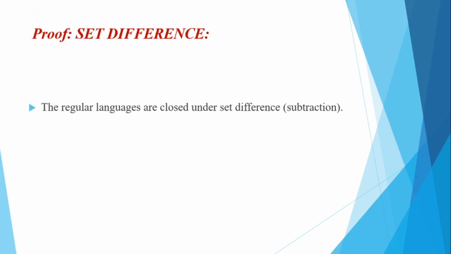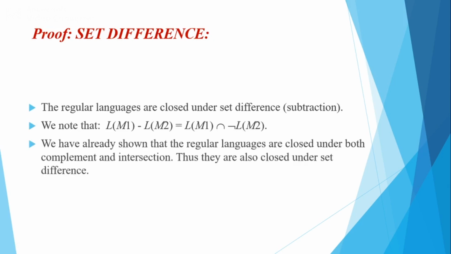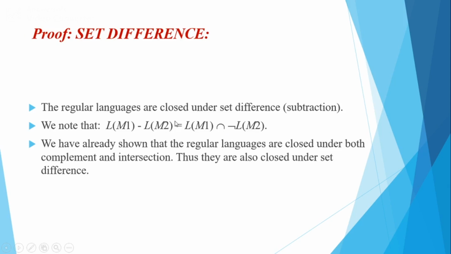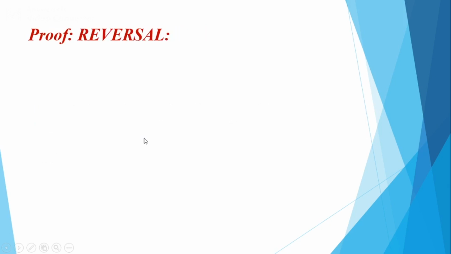Similarly, set difference. L of M1 set difference L of M2 can be represented as L of M1 intersection complement of L of M2. So here we know that intersection and complement are already closed under regular languages, which we have already proved. Hence, set difference is also closed.